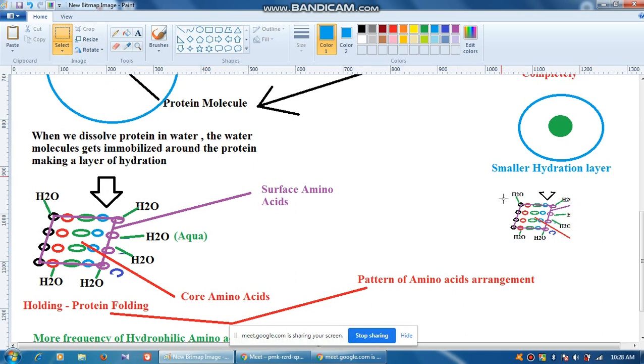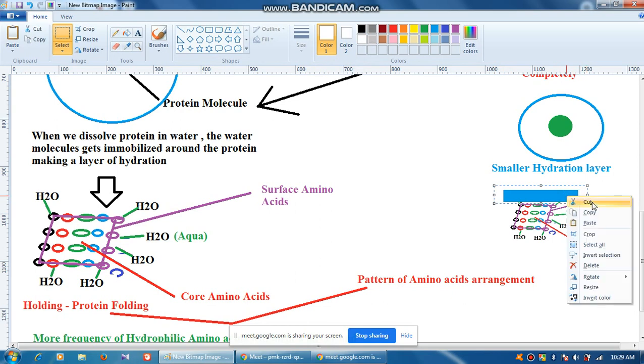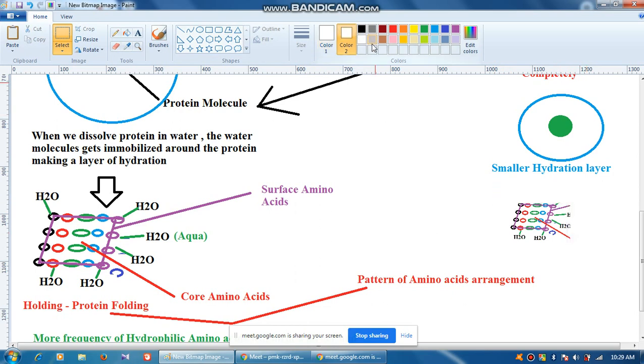Okay, the pattern will change, and it may look like something different.